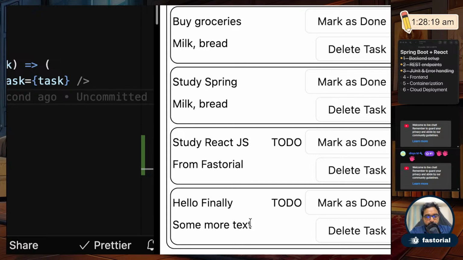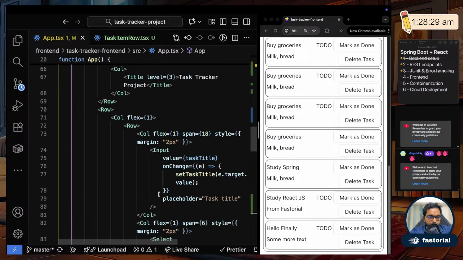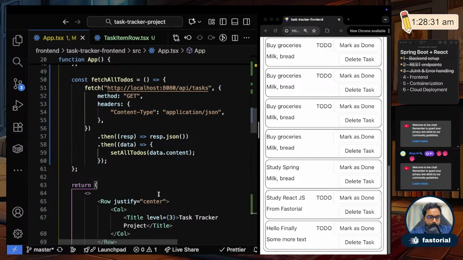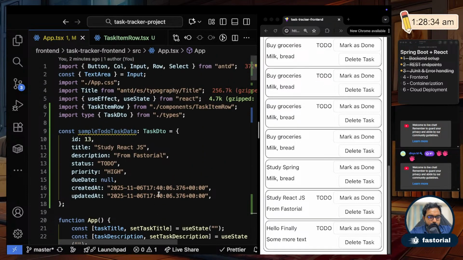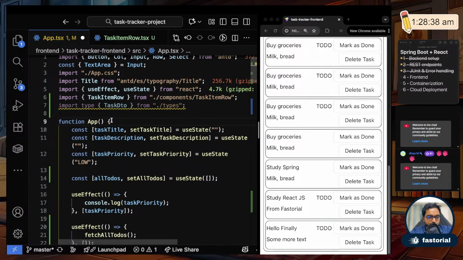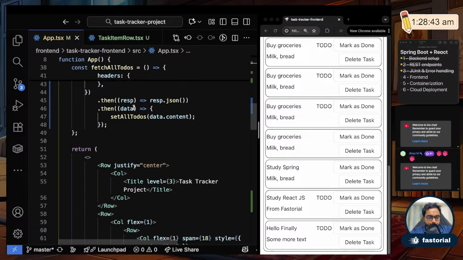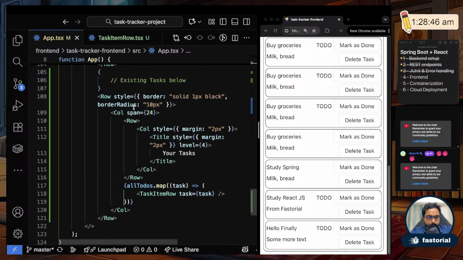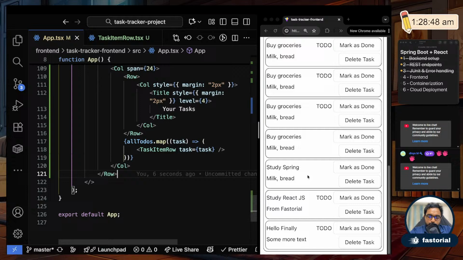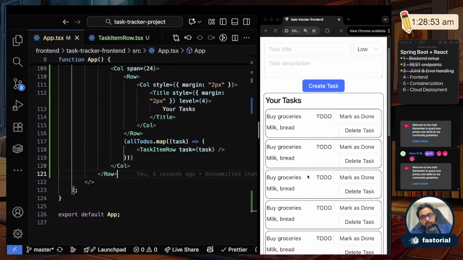The responsiveness, like when you create, it should refresh and show the new task. All of that we will do next. So for now this is fine. What else should we do? I think this is okay. I'll remove this sample task. We created it just for mocking the values, right? So I'll just remove that, and that is fine.